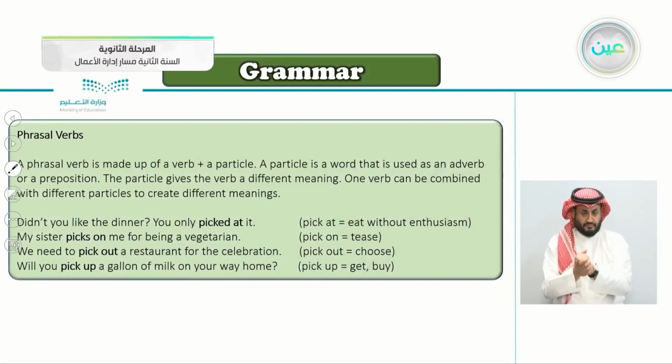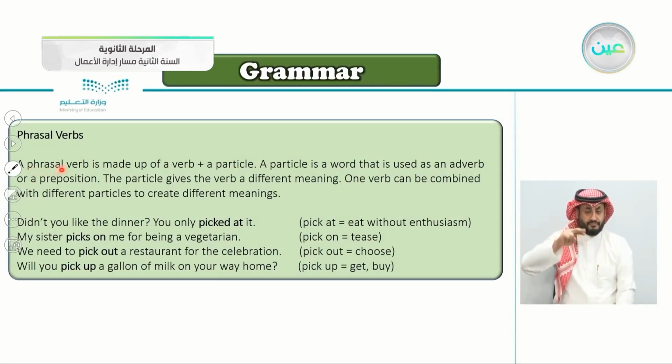So phrasal verbs, let's read this together. A phrasal verb is made up of, from the word itself, phrase. Phrase means more than one word, and it's a verb, so it's a phrasal verb. It is made up of a verb plus a particle. So it has 2 parts: a verb and a particle. What is a particle?